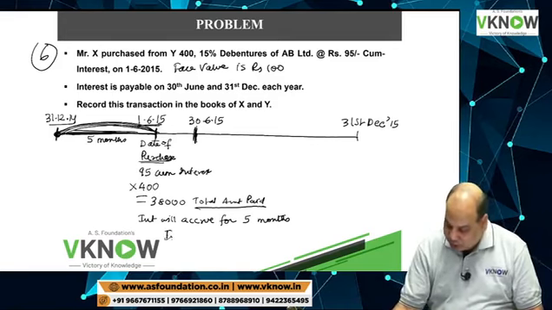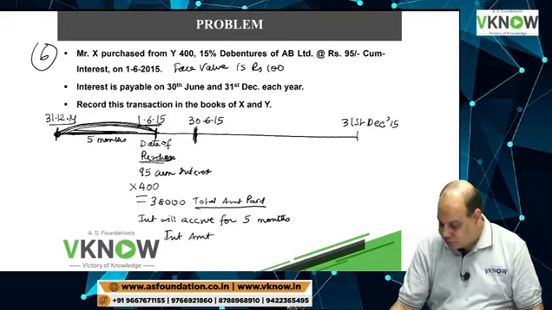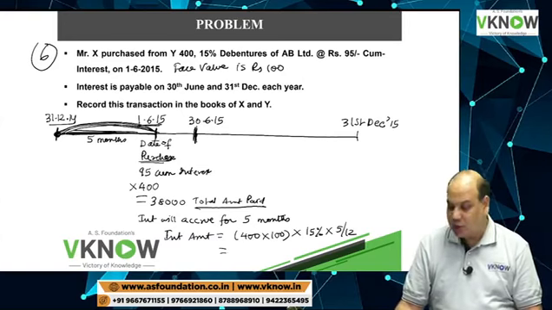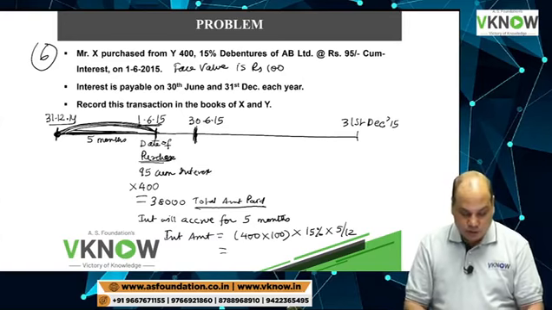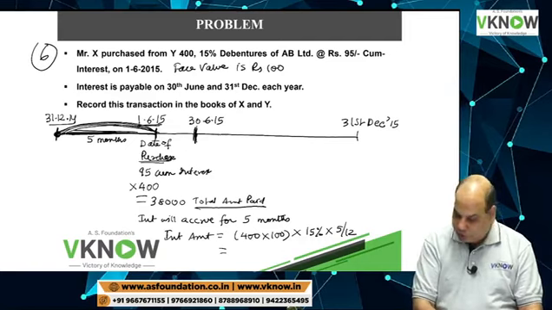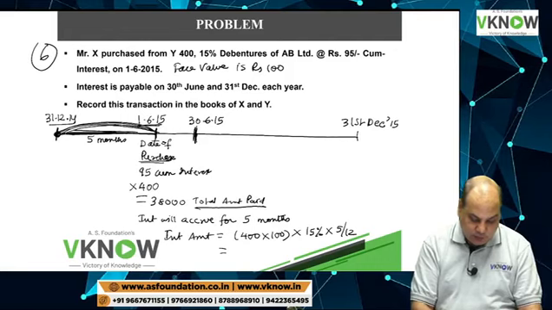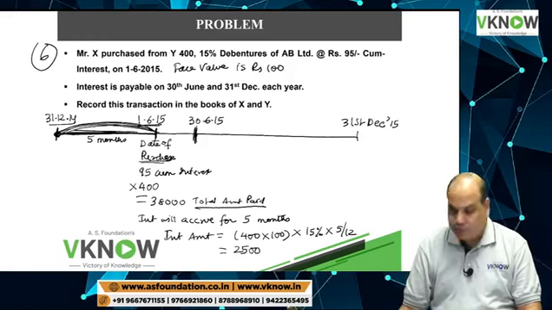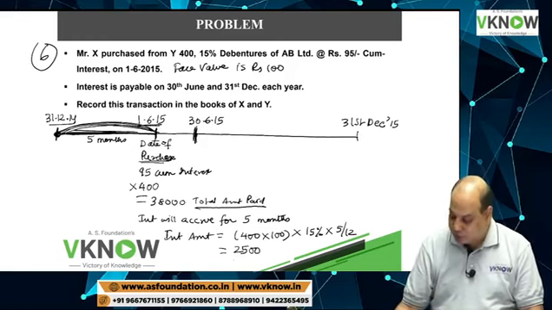So what will be the interest amount? Interest amount will be 400 debentures into 100 rupees face value into 15% into 5 months divided by 12 months. 400 debentures into 100 rupees face value, so that is 40,000, into rate of interest 15%, into 5 divided by 12, equal to how much? So that comes to 2,500 rupees. So first you will calculate the interest.